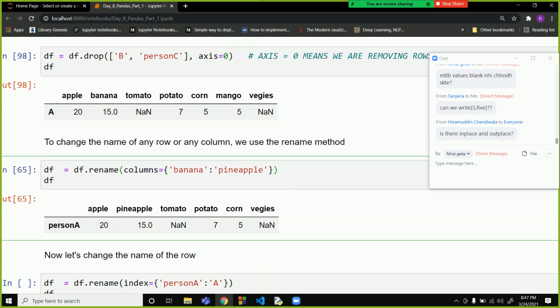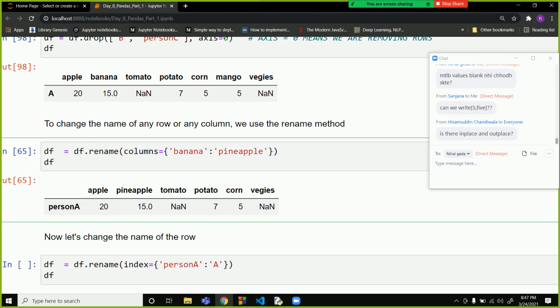Now if you want to rename your columns, you can write something like this: df equal to df.rename. This is the rename function, and you specify columns and then a dictionary.